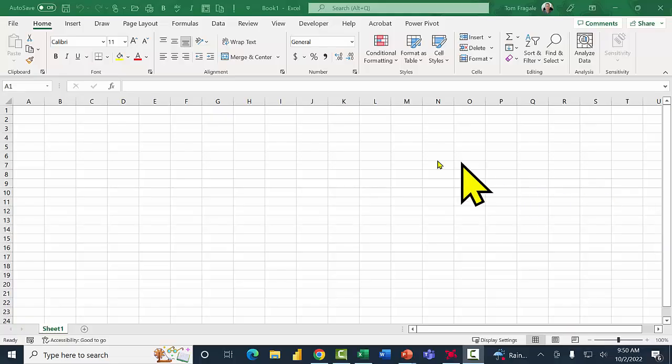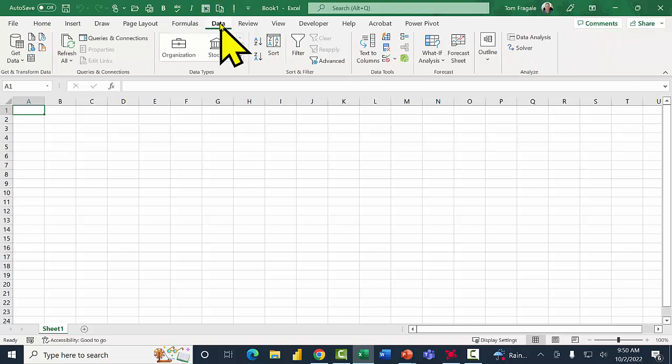I'm going to switch over to Excel. Notice now I'm in a blank workbook. First, I want to show you how you can use Power Query to import data from other sources. In this case, I'm going to click on the Data menu up above. Oh, and by the way, I try to make my mouse bigger for you so you can find my mouse. Sometimes during the session, I'll make my mouse do that so you can find it that way as well. So I'll click on the Data menu, and I'm going to come over here and click on the words Get Data.